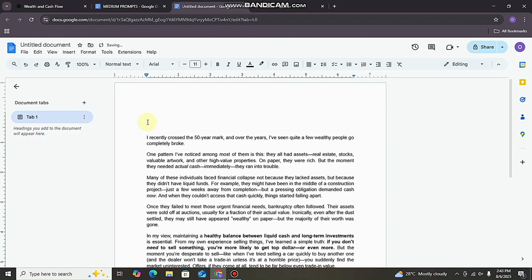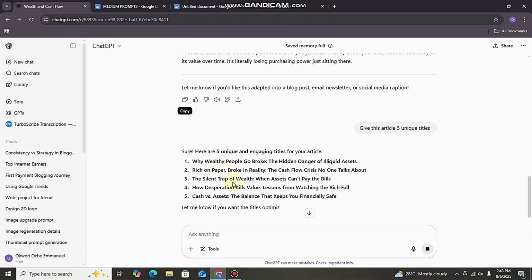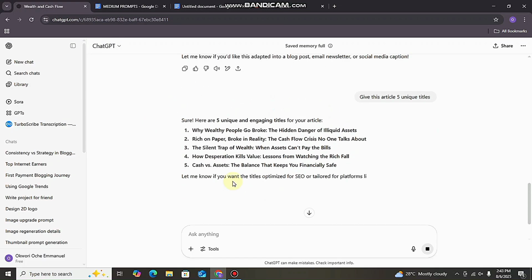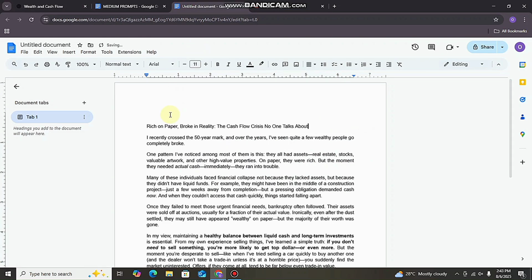Once I'm done, what I need now is the title of the article. So ChatGPT has generated some titles for us. You can see: Why Wealthy People Go Broke, The Hidden Danger of Liquid Asset, Rich on Paper, Broke in Reality, The Cash Flow Crisis No One Talks About. I think I will go with this, Rich on Paper, Broke in Reality. So I'll copy that first. I'll copy all of that, Rich on Paper, Broke in Reality. So when I copy it, I'll head on to here and then paste it.